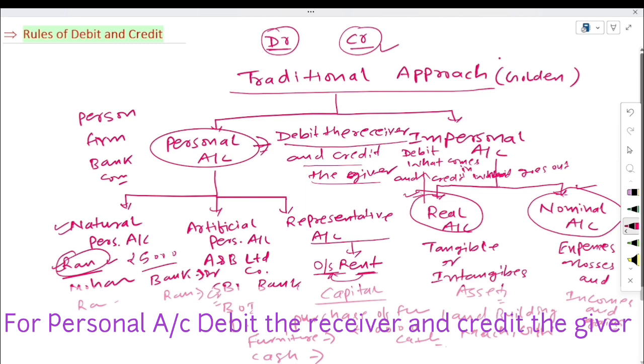Now how you will do the debit and credit? Which will be the debit and which will be the credit? If you see here, furniture is the real account because this is an asset, and cash is also the real account because cash is also an asset, tangible or intangible asset. Cash and furniture both are tangible assets.